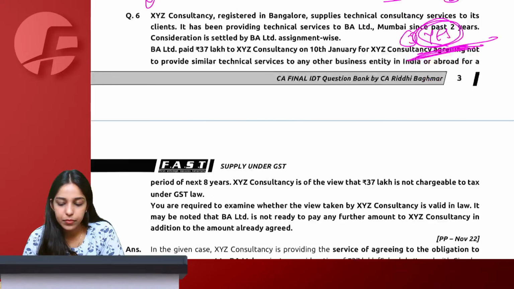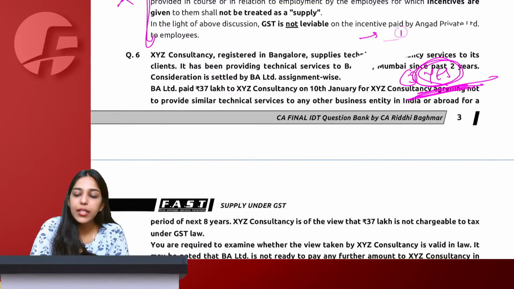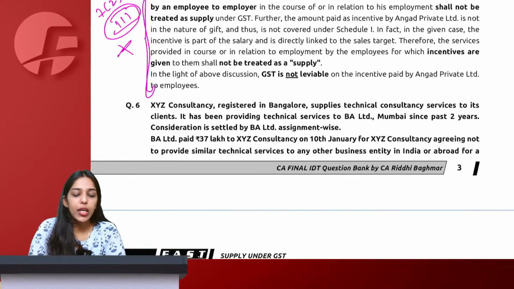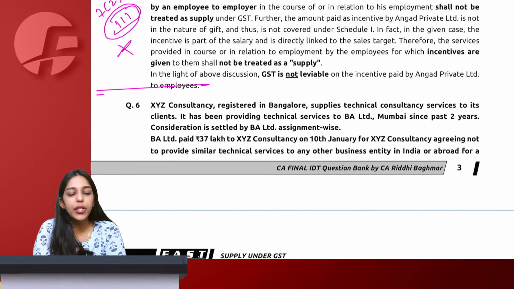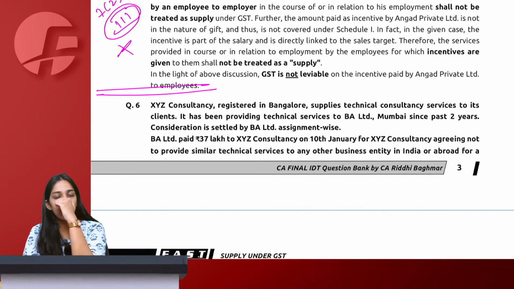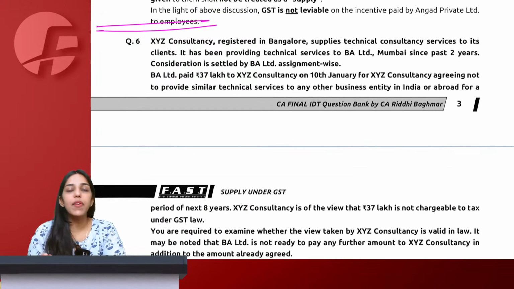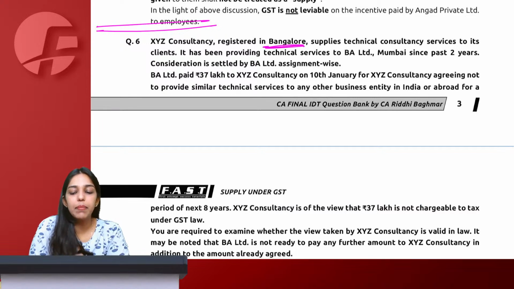Then okay, this is a November 22 question. We'll do it. You might feel as if alternative view is possible. ICAI also took alternative view, but we'll first go through the suggested answer. XYZ Consultancy, registered in Bangalore, supplies technical consultancy services to its clients. It has been providing technical services to BA Limited Mumbai since past 2 years.